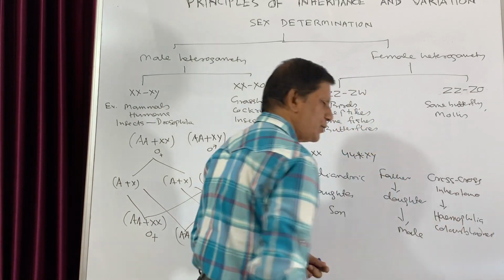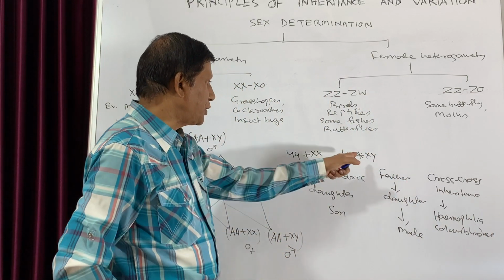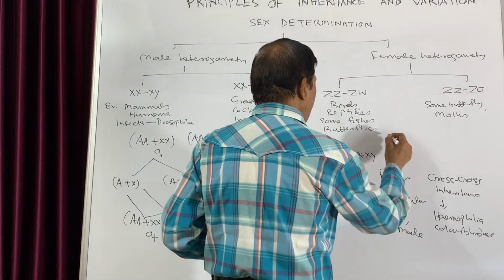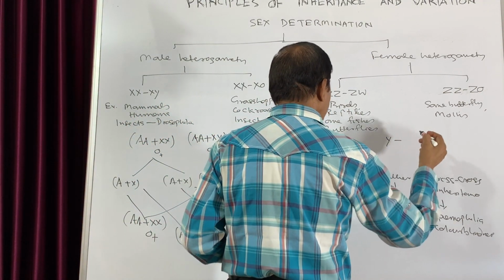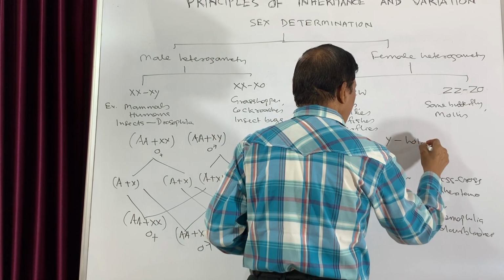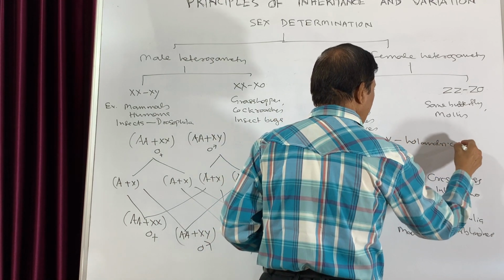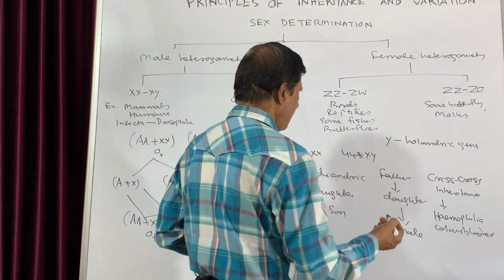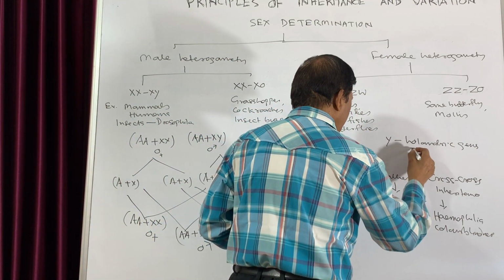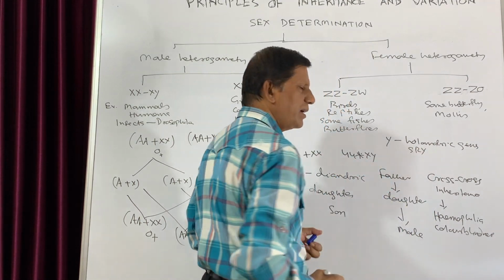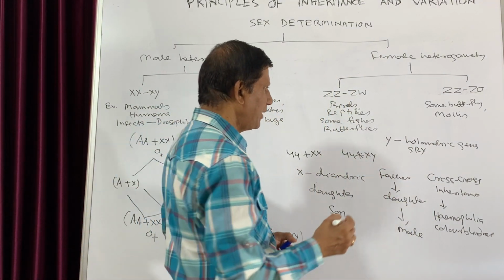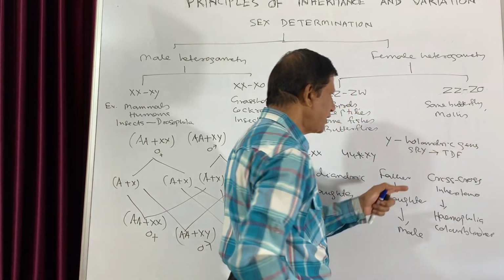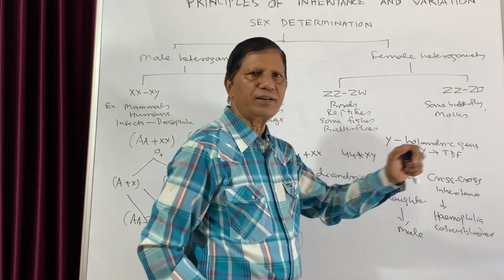These are the examples. But the genes which are present in the Y chromosome are known as Hollandric genes. In the Y chromosome, you will usually find one SRY region, in which there is a gene TDF, meaning testis determining factor.